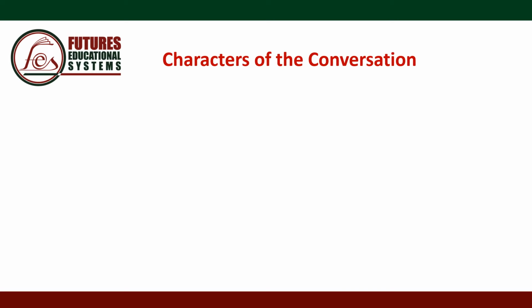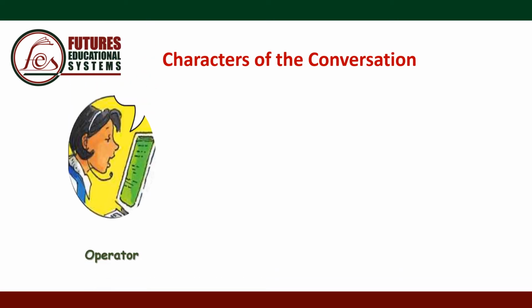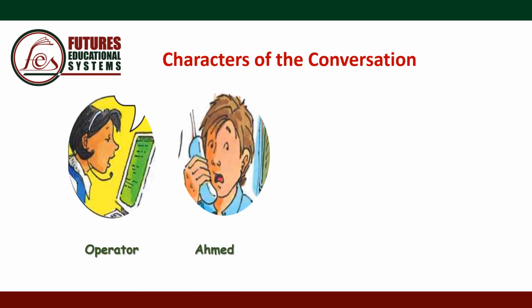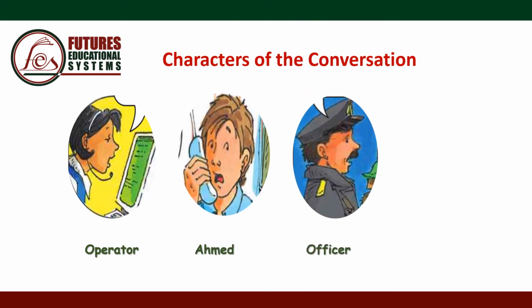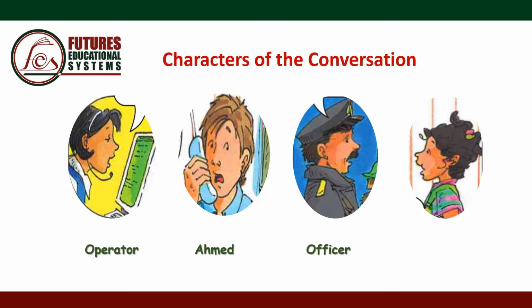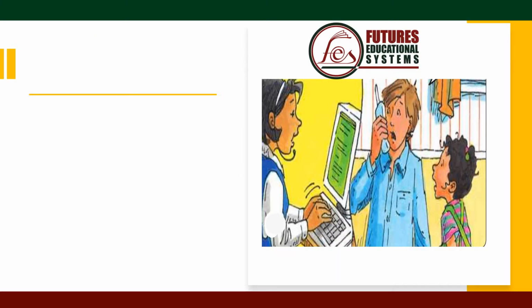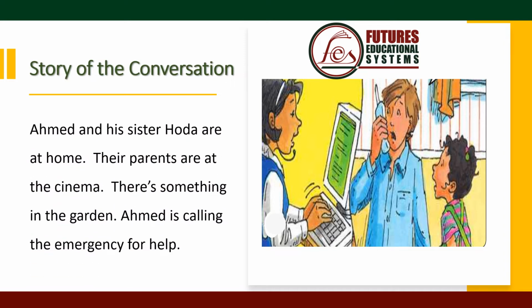Characters of the conversation. We're going to meet an operator, Ahmed, an officer, and Hoda. Story of the conversation. Ahmed and his sister Hoda are at home. Their parents are at the cinema. There is something in the garden. Ahmed is calling the emergency for help.